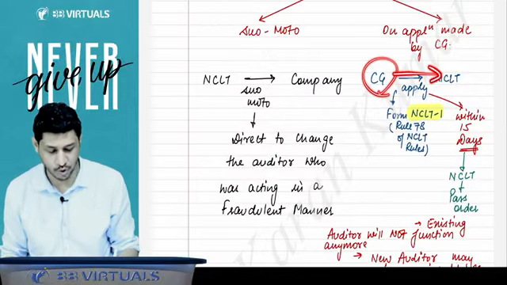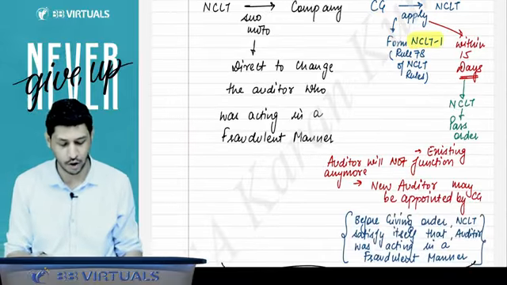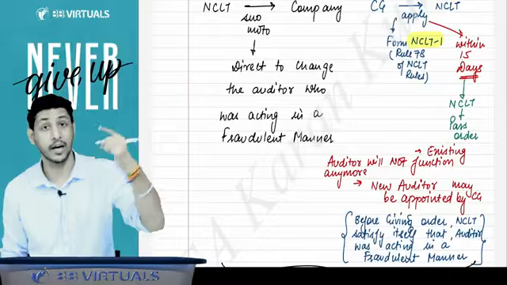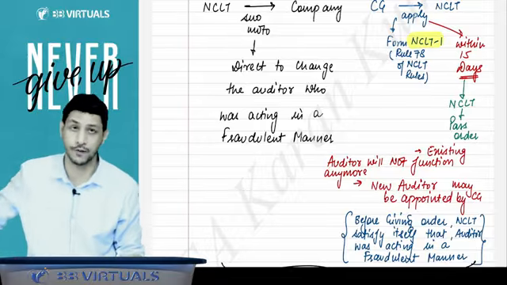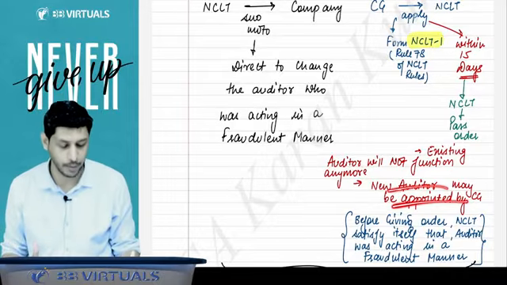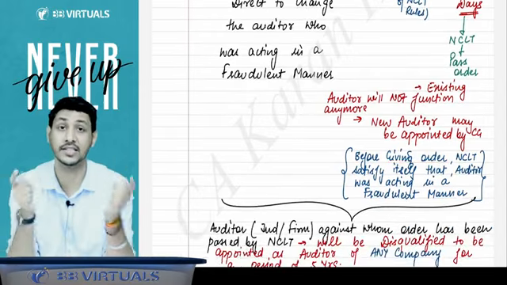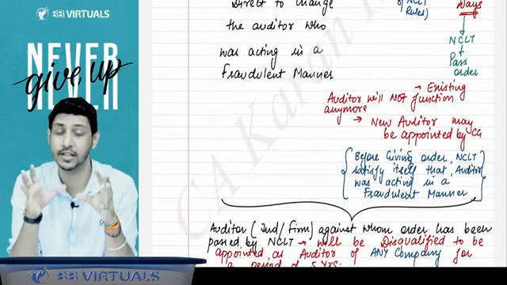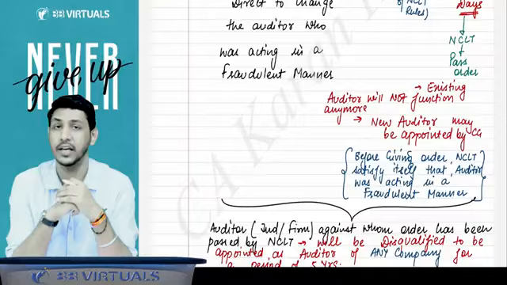Even if the CG applies to the NCLT in the form number NCLT 1, within 15 days NCLT passes the order to the company that change your auditor, and when this order is passed, the auditor who was functioning will not be able to function anymore, and the new auditor will be appointed by the CG. But before giving this order, NCLT must satisfy itself whether the auditor was actually working in a fraudulent manner or not, and a reasonable opportunity of being heard must be given to him.